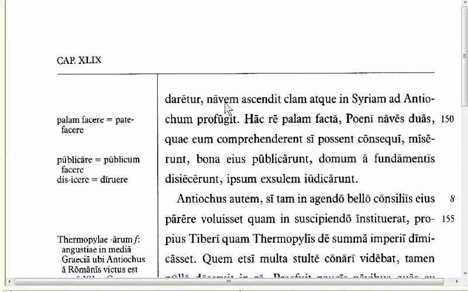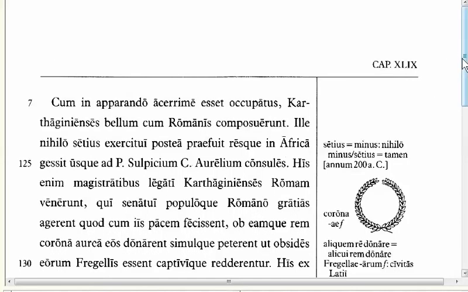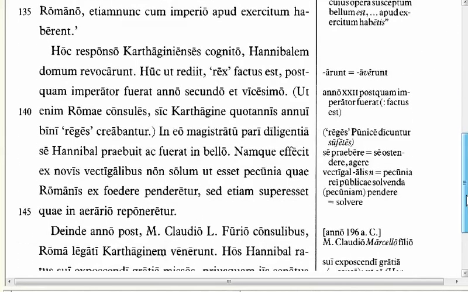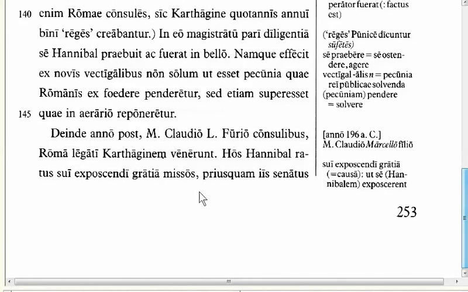He boarded a ship secretly, and he fled into Syria to Antioch. Here, the question is, what case is the phrase sui exposcendi? What we have here is a genitive case with gratia. It's objective genitive.